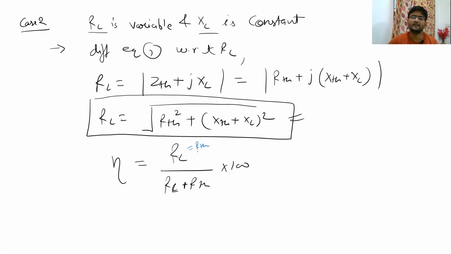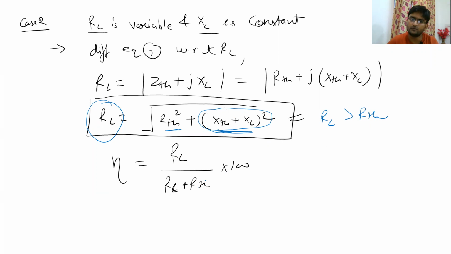So basically RTH divided by RTH plus RTH is going to be 50%. But now, as you can see, this RL value is a little bit greater than RTH. This particular thing is added. If this was not here, the RL would have been equal to RTH. But since now this particular value is added in here, we can say that RL is now greater than RTH.